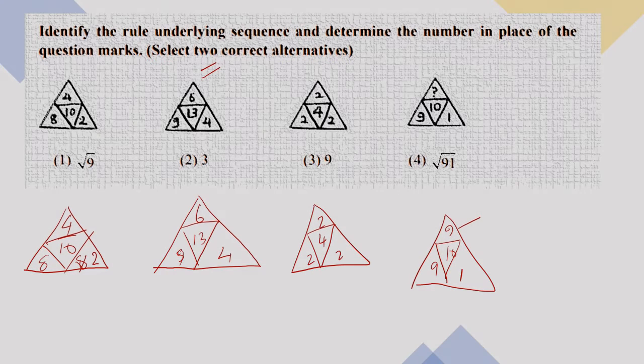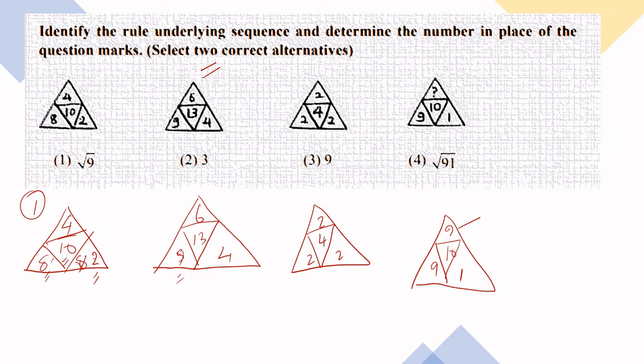I could think in many ways, and you also might have got it in many ways, and two answers are there. All these are a little bit complicated type of question. Listen here, you can see that 8 plus 2 is equal to 10 in the middle, and I'm taking the first case. A lot of relationships you can see here. One relationship is this 8 plus 2 is equal to 10.